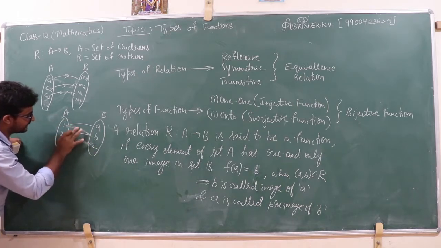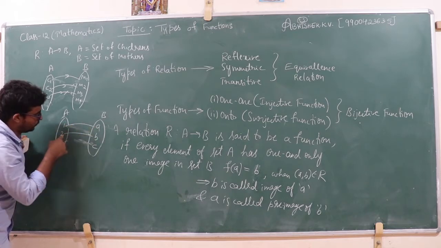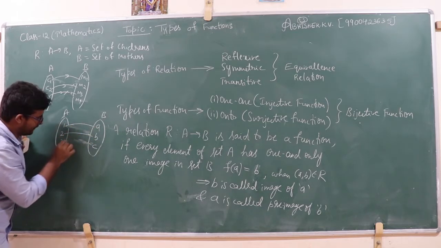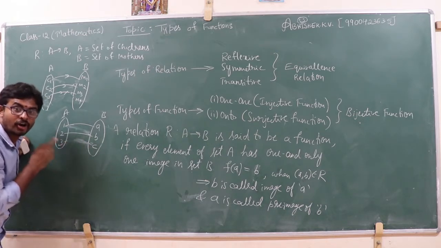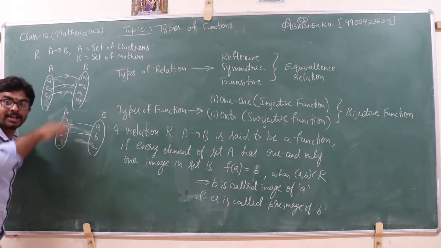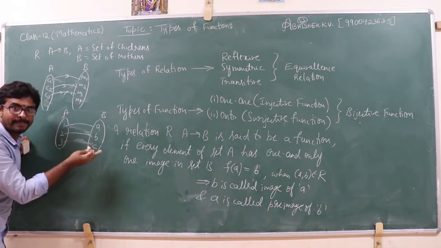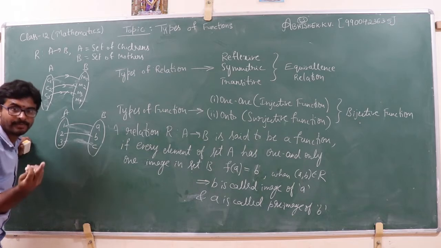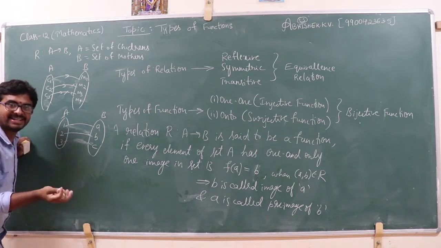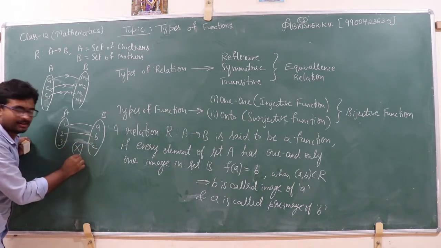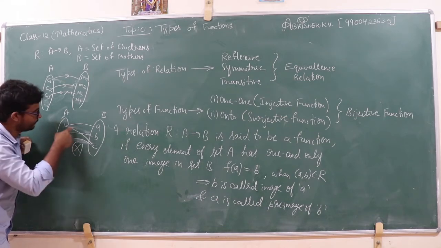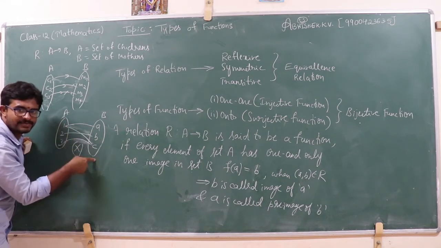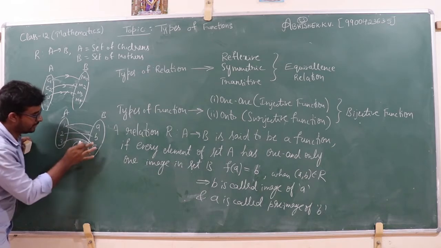Suppose I consider this: 1 is mapping to a, 2 is mapping to b, 3 does not map to anyone. Is it a function? No. According to the definition, every element of A has one and only one image. Here only 1 and 2 are mapping. See, 3 does not have any image, so this is not a function. If I consider 3 is the pre-image of c and 1 is also the pre-image of c, 1 is the pre-image of a, 1 is the pre-image of c. This is also not a function.